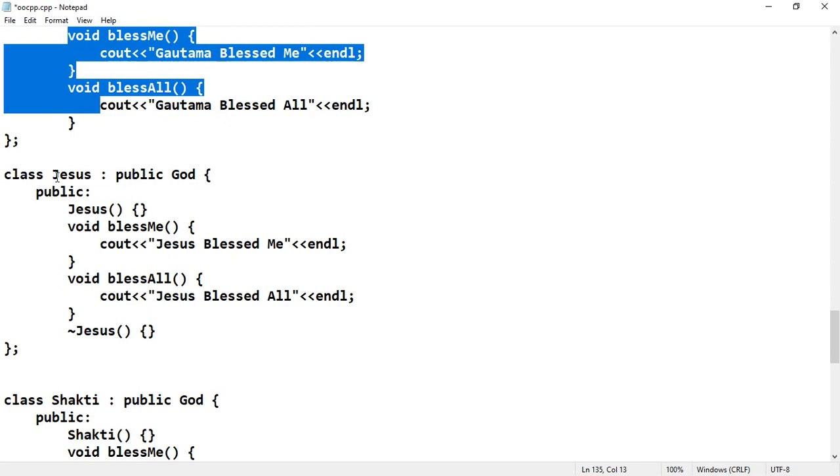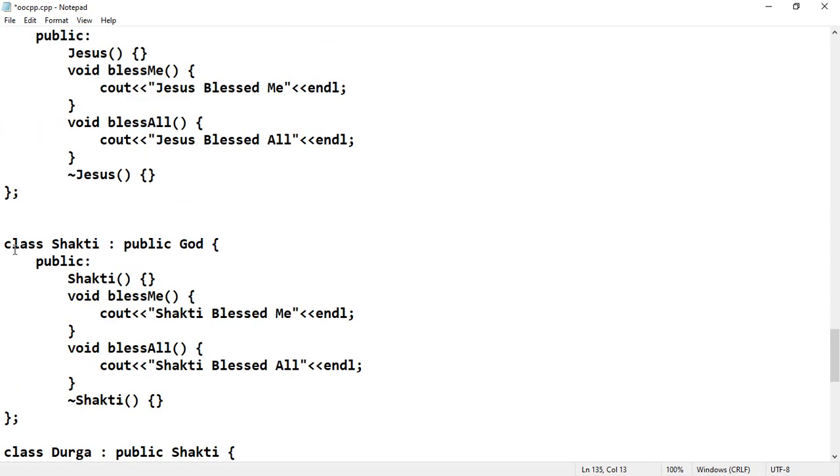Next here class Jesus public God. So in the field of Christianity, the people will think Jesus as God. Actually Jesus is not God according to me, but we will consider Jesus as God because we have so many gods. So this is not a problem to consider Jesus as God. So here class Jesus and public God, public Jesus blessed me and Jesus blessed you all.